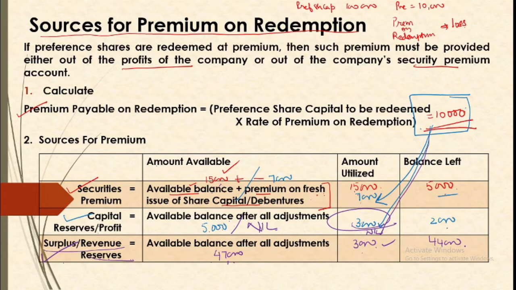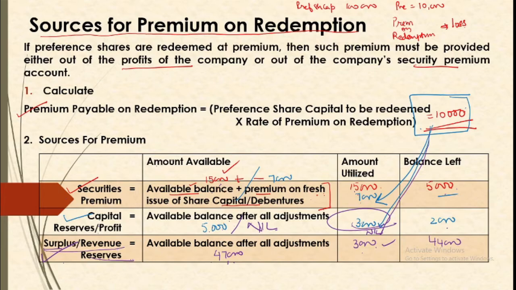Now herein, whenever we are utilizing surplus or revenue reserves, there is an unwritten norm that we first use the surplus and then we use the reserves. As a rule, reserves cannot be used unless and until we have some balance in surplus. So we will first be utilizing surplus and then we will use the reserves. So this is how we are providing for the sources.